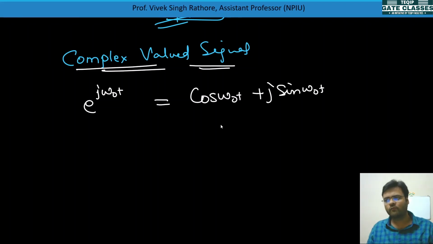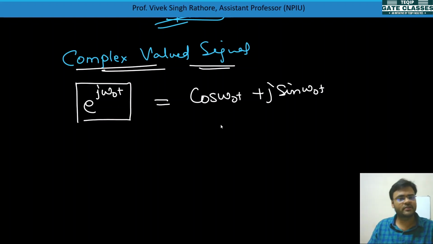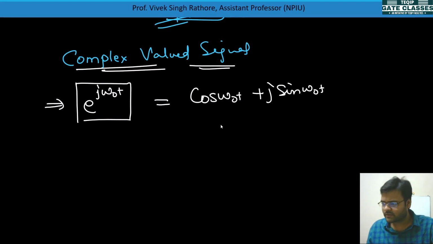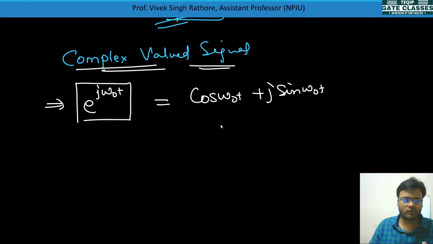Now this signal is a periodic signal, because we have seen it in the last lecture. So e to the j omega naught t is a complex valued signal, and it is a power signal. It is a periodic signal, so by default a periodic signal will be a power signal. Now whenever we see a complex valued signal, we should not focus on its phase part, we should only focus on its amplitude part. And the same way we can calculate energy and power.